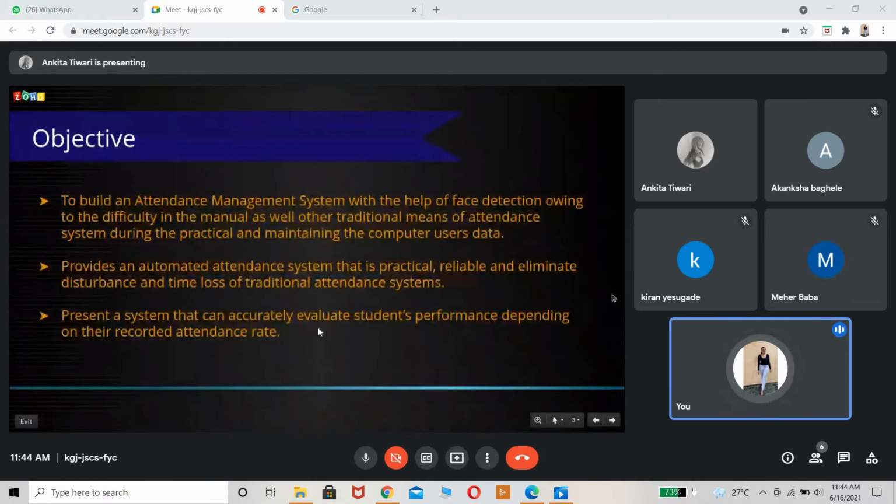So the objective, what is the objective of this project? It is to build an attendance management system with the help of face detection. So basically, what is the natural way?